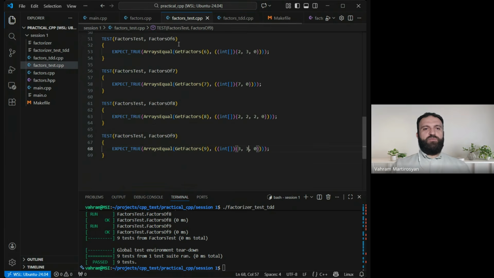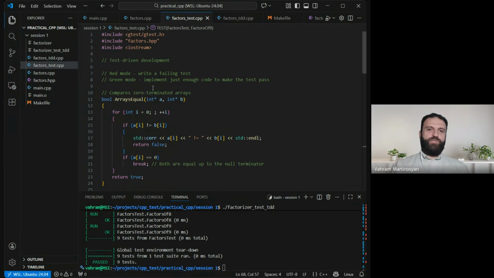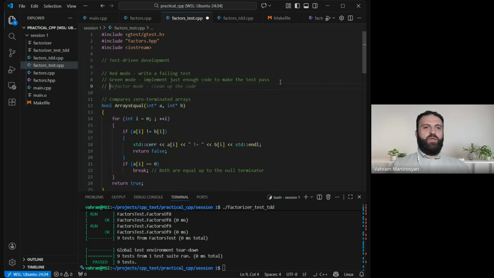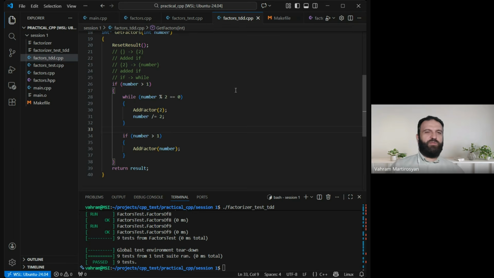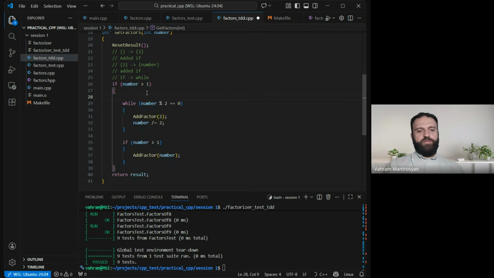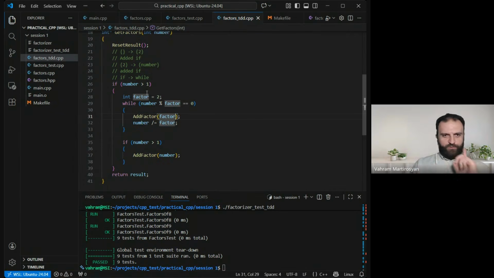So I'm going to introduce a new mode, which is the refactor mode. Refactor mode is when I do a code cleanup, because I see I did an ugly thing. I duplicated the code. That is really bad. So I'm going to declare a variable. Let's call it factor. It will be 2 initially. And I will try to divide by factor. And if it gets divided, then I add factor and then divide the number by factor. Looks like I covered the case for 2.